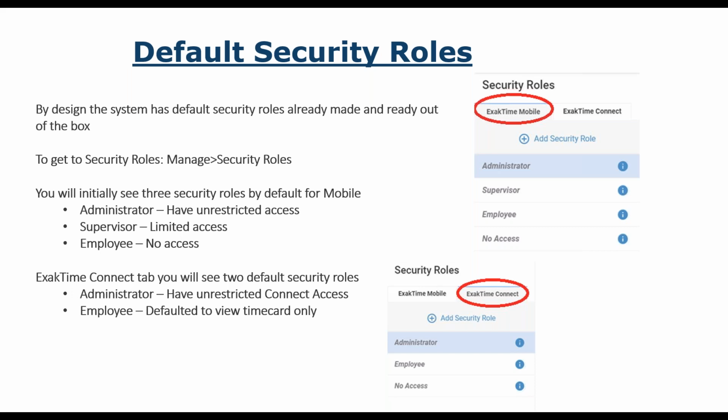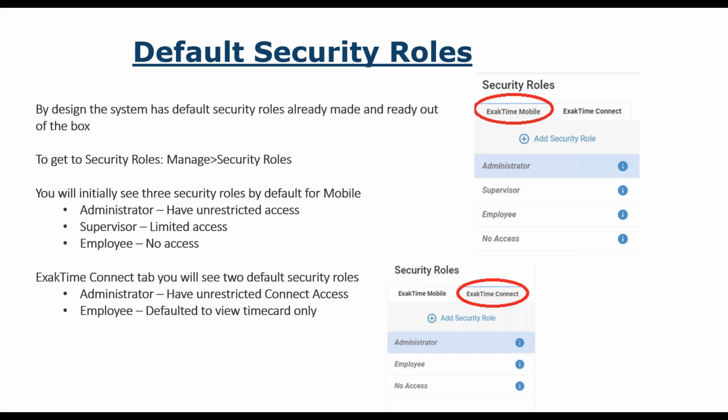If you want to keep consistency within your company and create a foreman and superintendent, because those are the words you're used to using, then when you see that security role, you'll know, okay, this is what a superintendent does. This is what my foreman does. Then go ahead and do that. That's totally fine to add a security role.